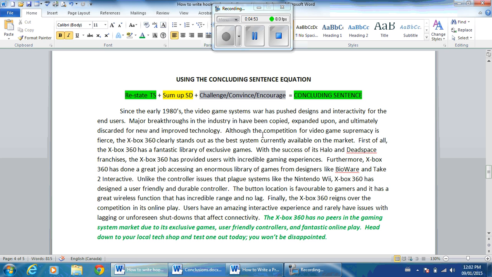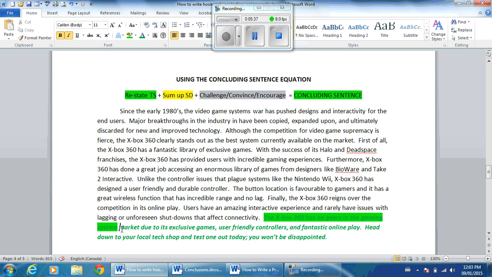Okay, using the concluding sentence equation, we have written a concluding sentence to this paragraph. It says, the Xbox 360 has no peers in the gaming system market due to its exclusive games, user-friendly controllers, and fantastic online play. Head down to your local tech shop and test one out today. You won't be disappointed. Okay, so this way we have actually used the equation perfectly. So we start off by first restating the topic sentence, where it says here, the Xbox 360 has no peers in the gaming system. Okay, this is actually our topic.